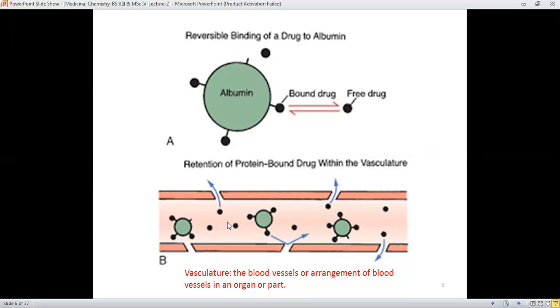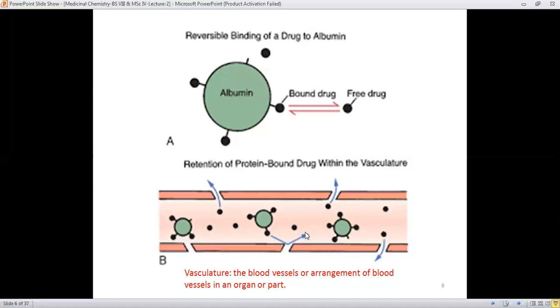And therefore, the protein-bound drug is also retained within the vasculature, meaning the blood vessels. It means that some drug molecules are present in free form, and some are present in bound form.